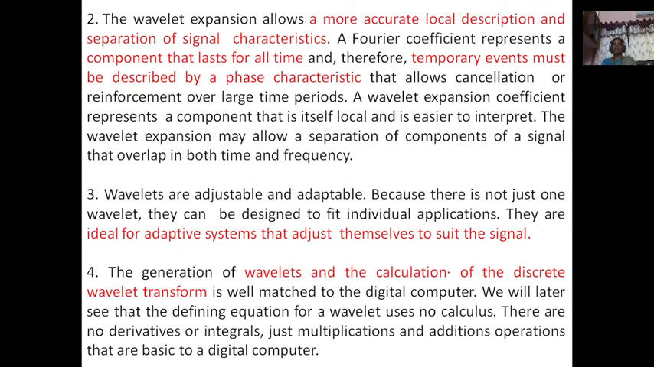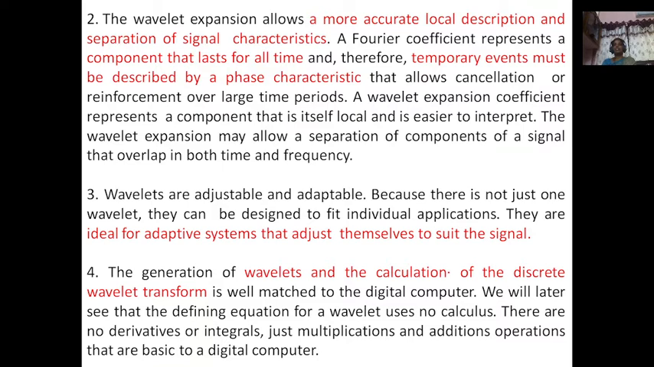Then the second point: the wavelet expansion allows a more accurate local description and separation of signal characteristics. Local description, not a global description. In Fourier series, over the entire period you calculate what frequencies exist, but there is no time reference in Fourier series. In this case, local description: at a particular time, what is the frequency existing?